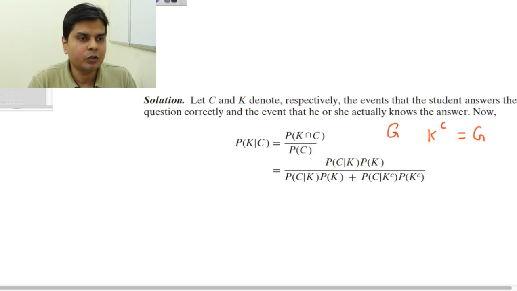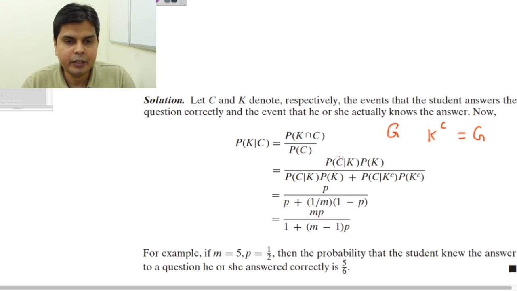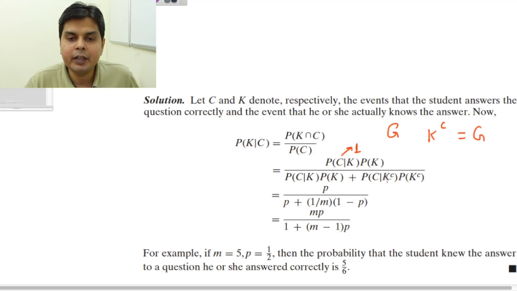So the next step will be: you see this P(C given K), how much is this? This is 1, that is the probability of correctly answering a question when he knew the answer. The probability of knowing is P. So similarly this is 1 and P. And in this term, the probability of correctly answering the question when K complement, meaning he did not know the answer, that is he guessed, is 1 by m, into the probability of K complement, that is guesswork, which is 1 minus P.